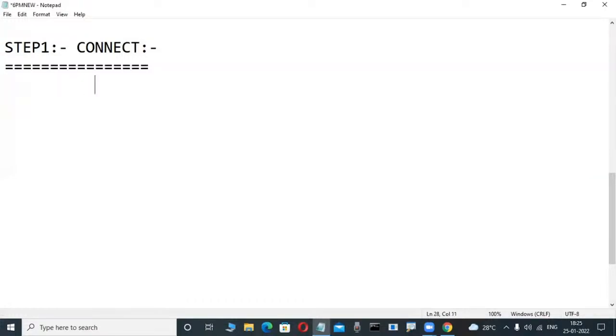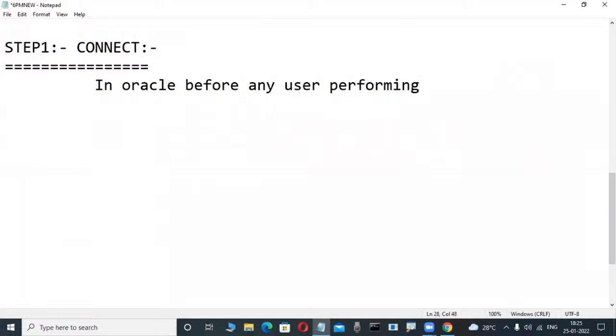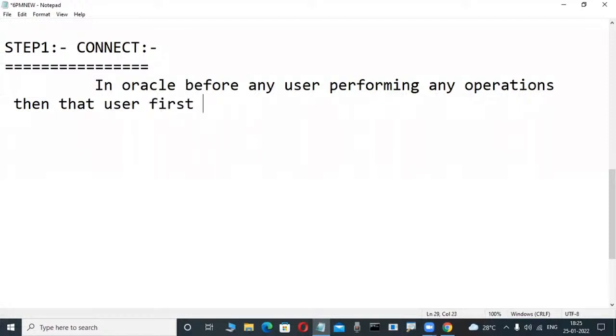Connect. On the Oracle side, write it. In Oracle, before any user performs any operations, that user first connects to the database, meaning the server.